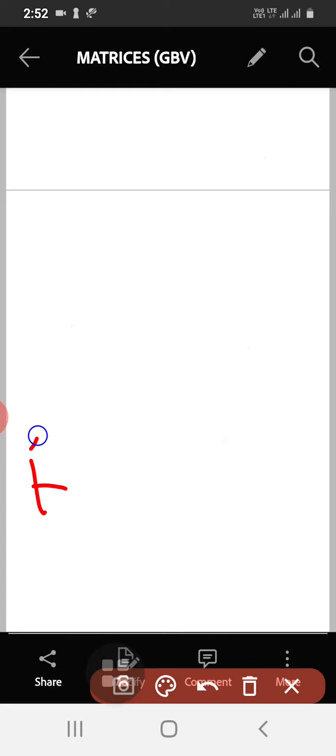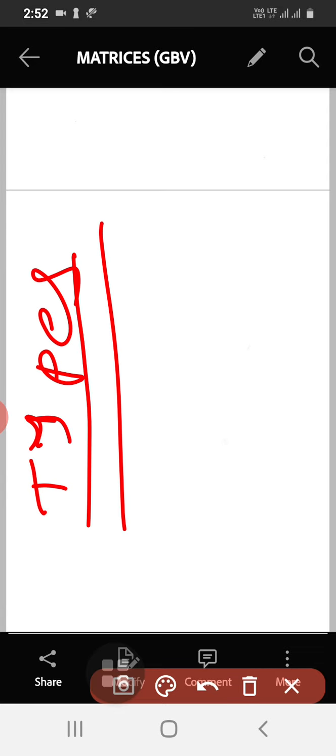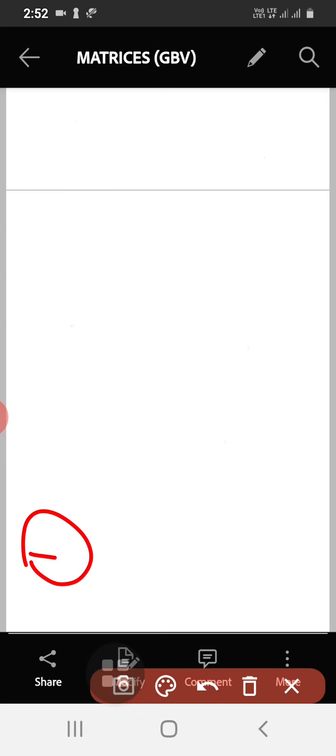So now let us go for types of matrices. This is very, very important here. I am going to explain types of matrices one by one. Here we have 7 types of matrices. So first one is very simple, column matrix.